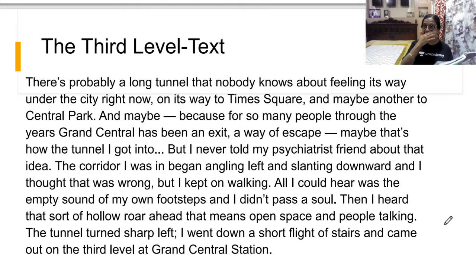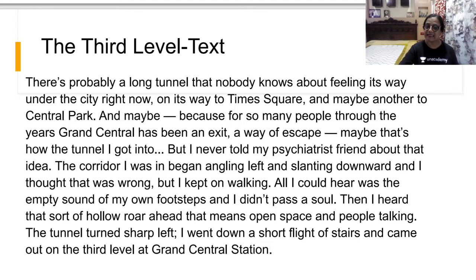So he entered the third level, through the tunnel, and there was the corridor in which he entered, and he was just angling his way, going from different sides. But I kept on walking. All I could hear was the empty sound of my own footsteps.